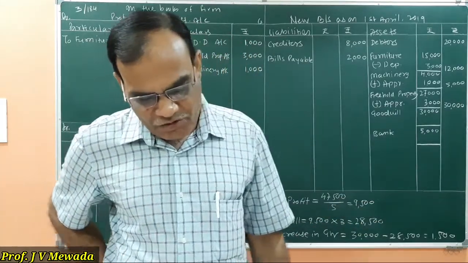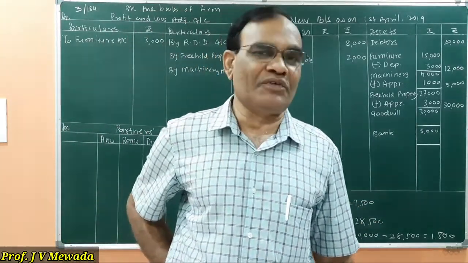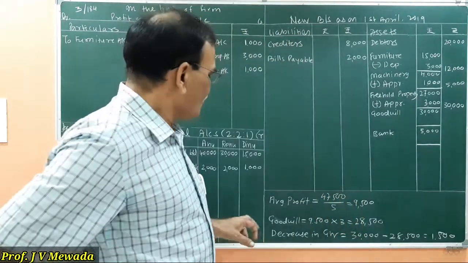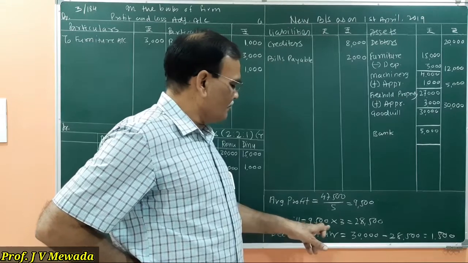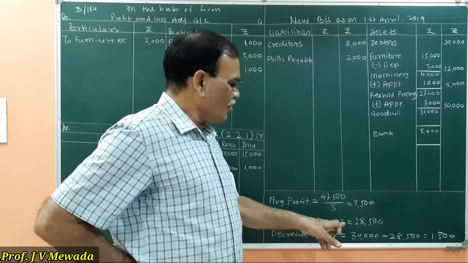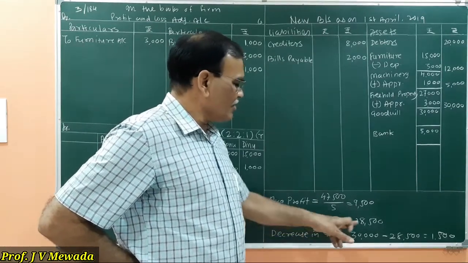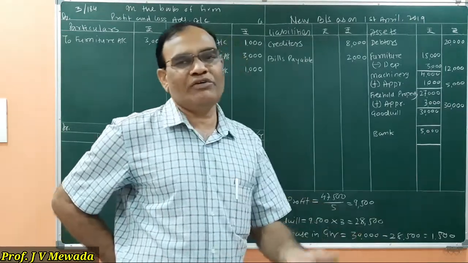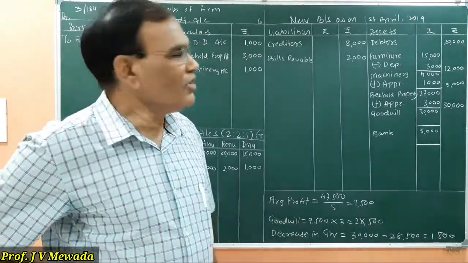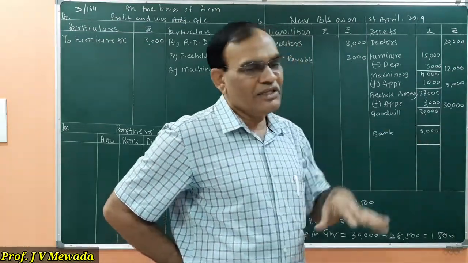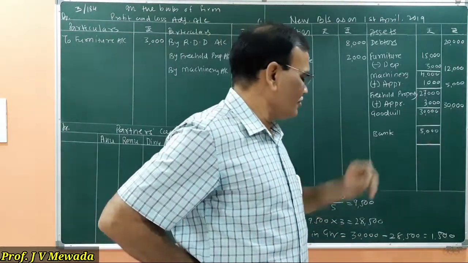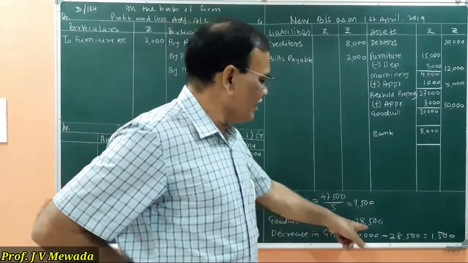Now we are told that goodwill is valued at thrice the average profit, that is 3 times. So goodwill of the firm is equal to average profit 9,500 into 3 times, that is 28,500. That's the new value of the goodwill. Now what is the value of the goodwill given in the book, in the balance sheet? 30,000. The new value is 28,500.